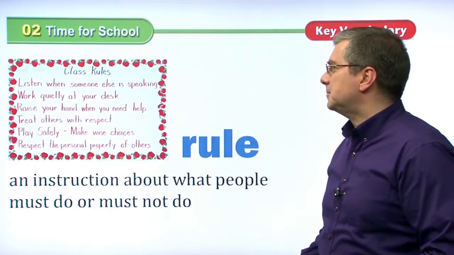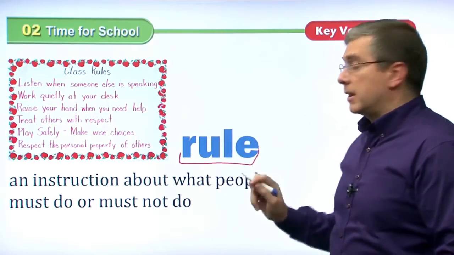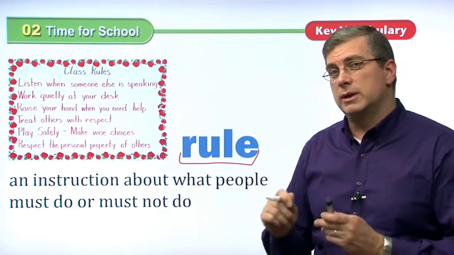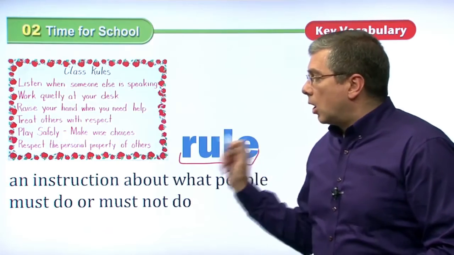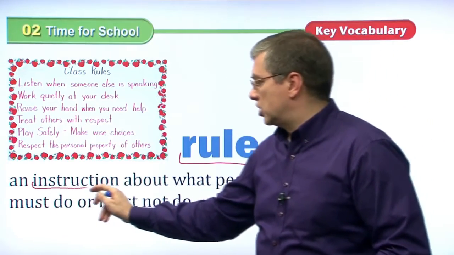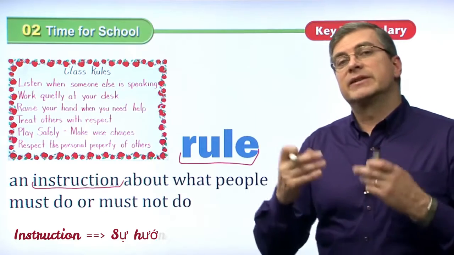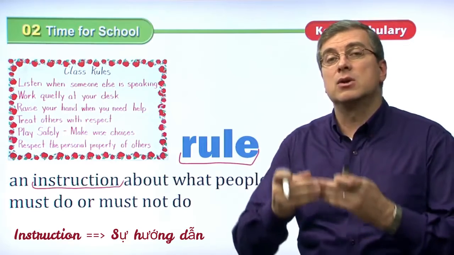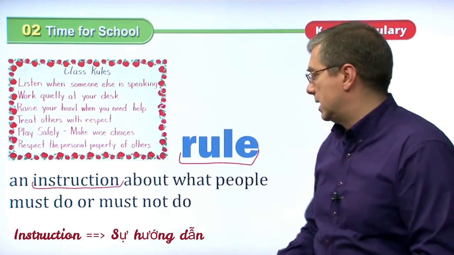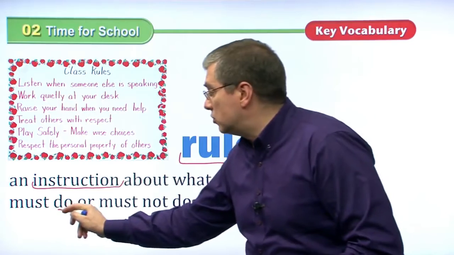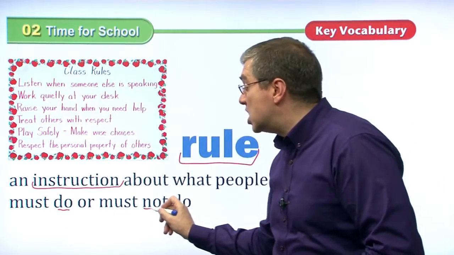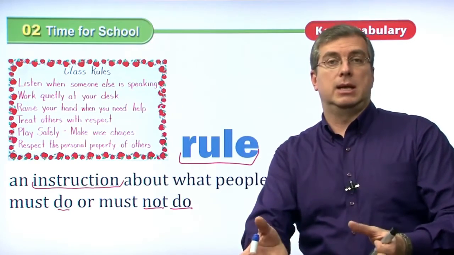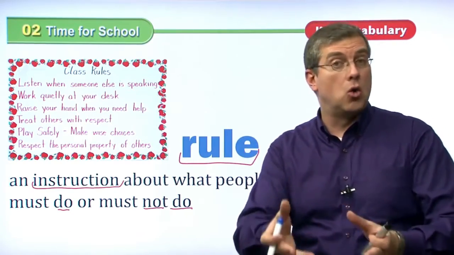Let's move on. Okay, now we're talking about rule. On the first slide, when we first introduced this lesson, we were talking about rules to follow in school. What is a rule? A rule is an instruction. Instruction means that an adult or somebody who is in power tells you what to do. That's an instruction about what people must do, or must not do. So there are things that you should do in a school or wherever you are, at home.